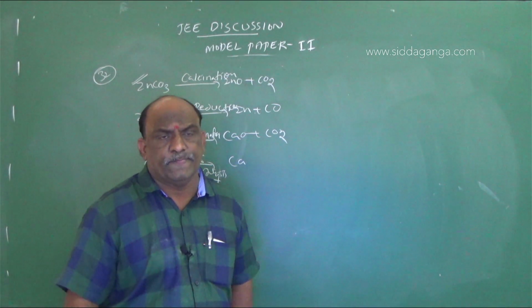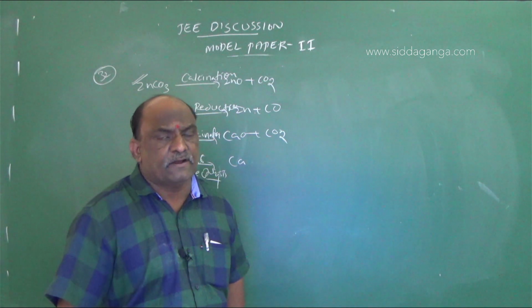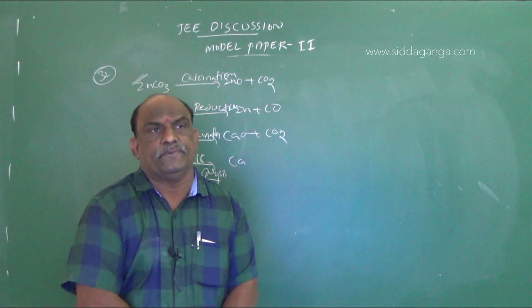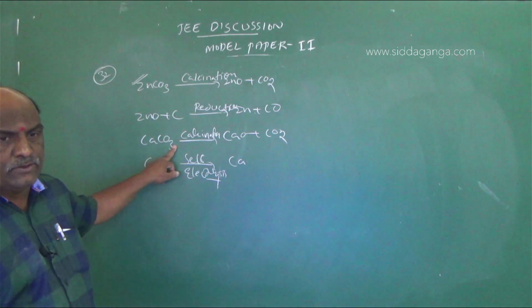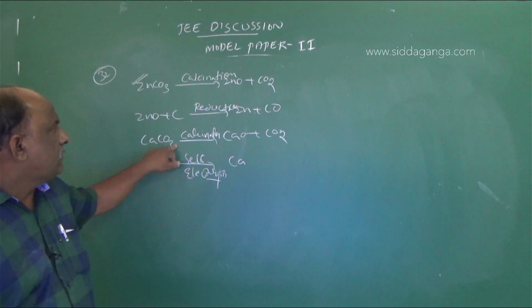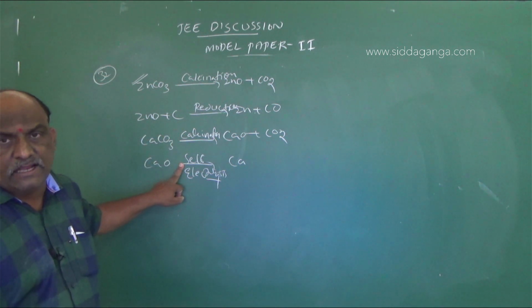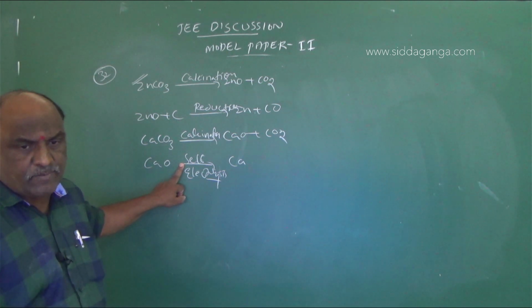Calcium, magnesium, those oxides are not easily reduced. It is especially so for alkaline metal oxides. So for option 1, 2, the steps involved are calcination and self electrolysis. Suppose one more option was there, that is copper from copper sulfide.